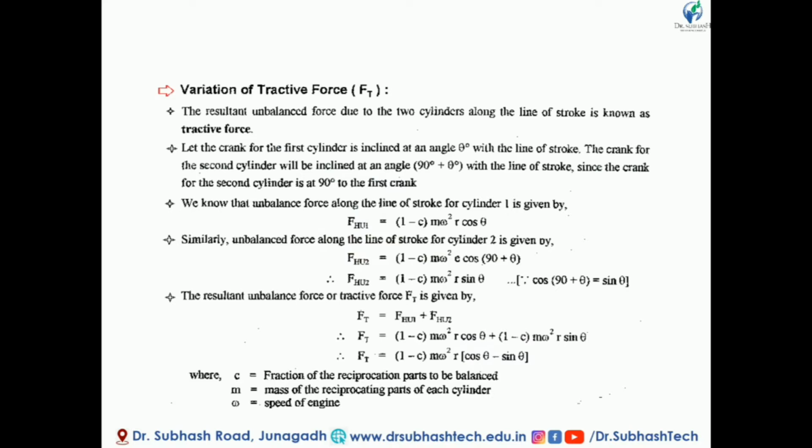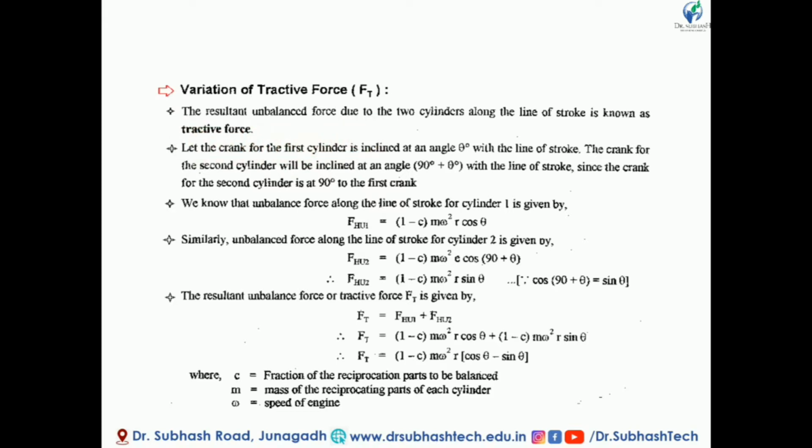So first is the variation of tractive force. The resultant unbalanced force due to the two cylinders along the line of stroke is known as the tractive force. Friends, we have already discussed balancing of locomotives. In a locomotive, the two cranks are at 90 degrees with each other.